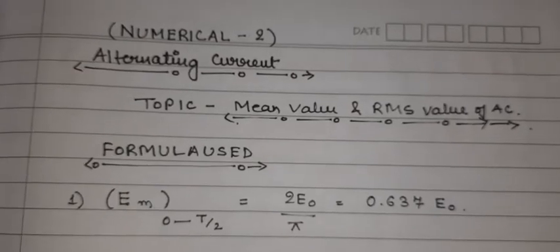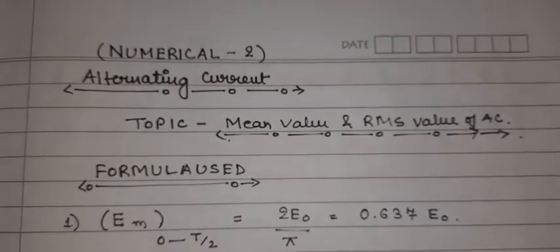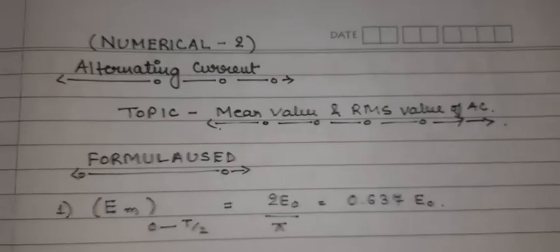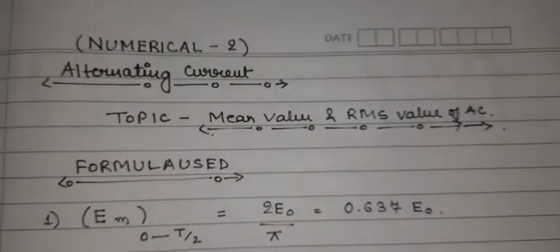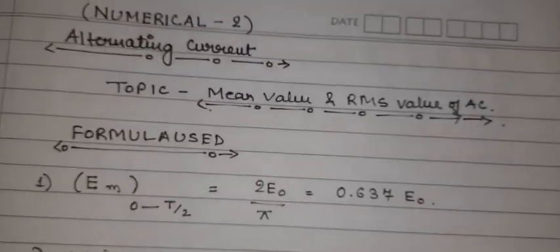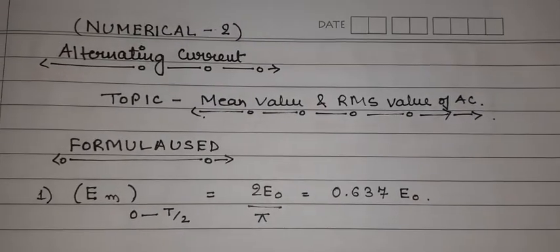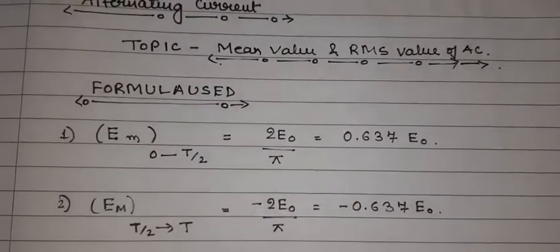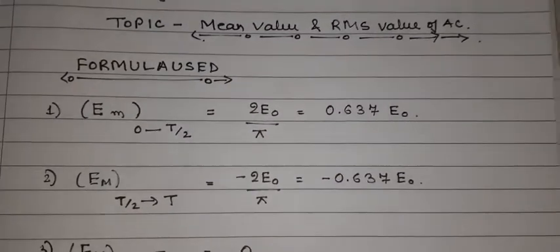This is the video for class 12th, and the topic we are starting is numerical practice for alternating current, specifically the mean value and RMS value of AC. So if I talk about the mean value and RMS value of the AC, the formulas we are going to use are below.